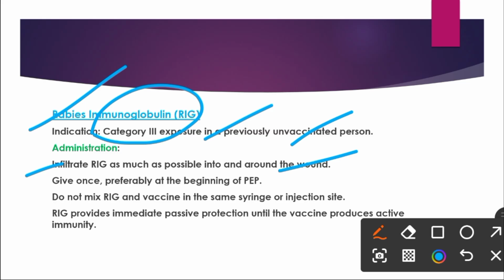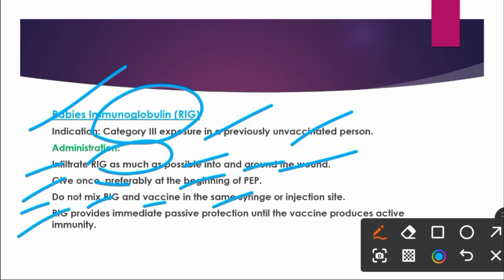So infiltrate the rabies immunoglobulin as much as possible into and around the wound, and the remaining immunoglobulin is given at a different site, that is intramuscular. These immunoglobulins are given only one time, preferably at the beginning of post-exposure prophylaxis, and do not mix the immunoglobulin and vaccine in the same syringe.